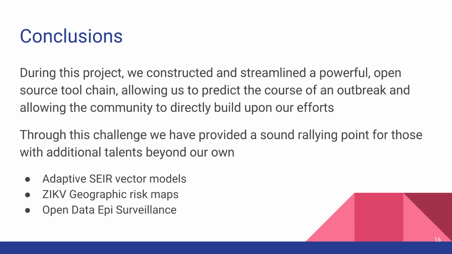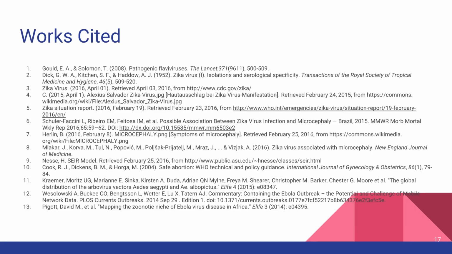So, in conclusion, during this project, we constructed and streamlined a very powerful open source toolchain which has allowed us to predict the course of an outbreak and has allowed the community to directly build upon our efforts. Through this challenge, we provided a very sound rallying point for those with additional talents beyond our own to start to tackle this problem, including adaptive SCIR metapopulation patch models, Zika virus geographic risk maps, and open data epi-surveillance tools.